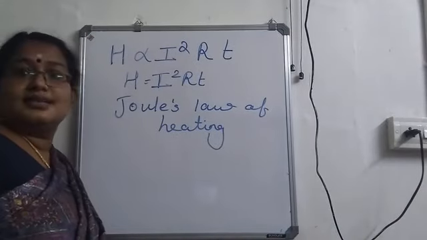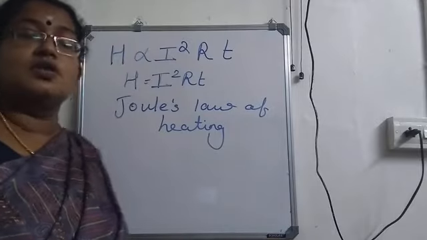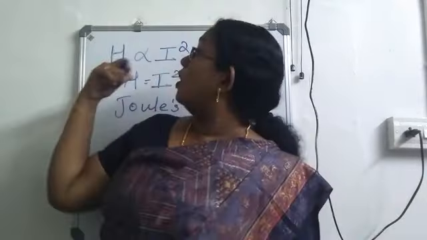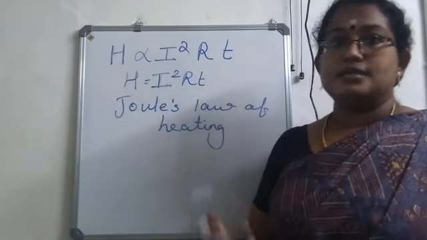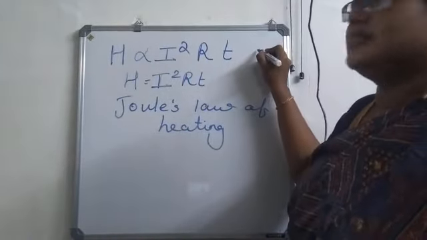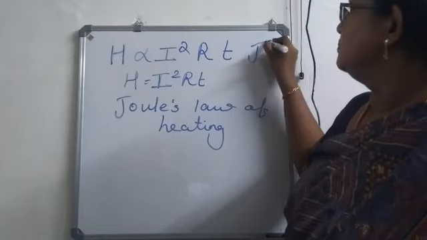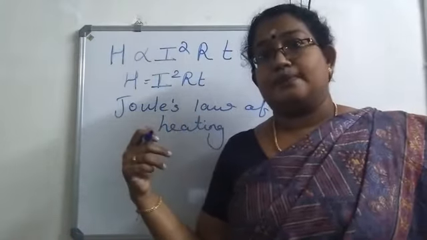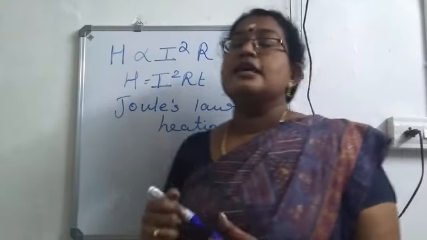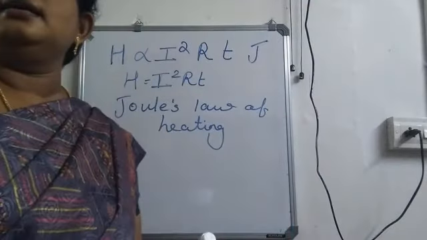So please study this equation. H is directly proportional to the square of the current, the resistance and the time for which the current is flowing. Here the heat is also a form of energy. You will get the value in joules. Is it clear? With this we completed the section.